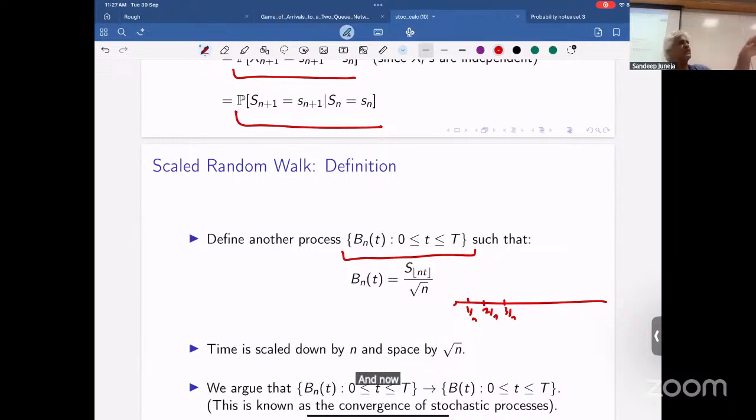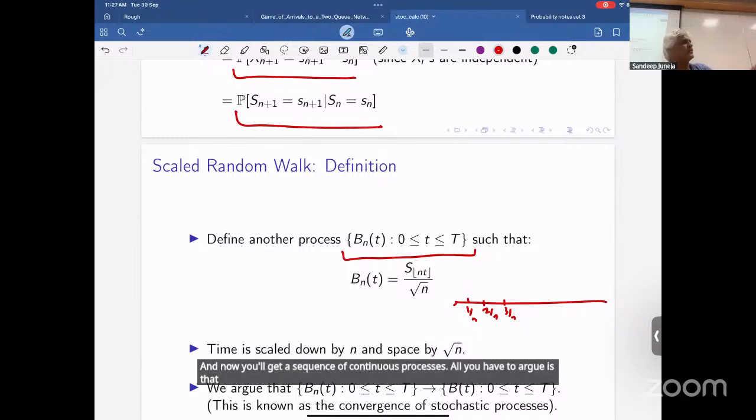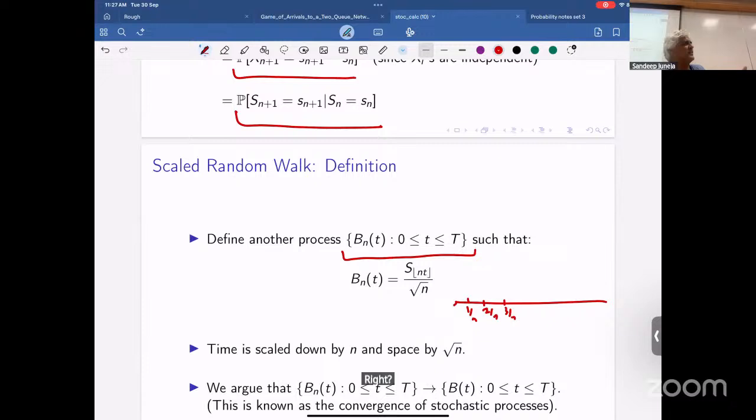And now you'll get a sequence of continuous processes. All you have to argue is that the limit is also going to be continuous. There you'll use the fact that in the space C[0,1] of continuous functions, under the sup norm, the sequences are Cauchy. So that will help you. The sup norm tells us it's uniform convergence. That's right. So you have to show it's uniform convergence, and then the limit exists, and the limit will be a continuous function. All those things I will not do, but that's how one actually gets the limiting object.